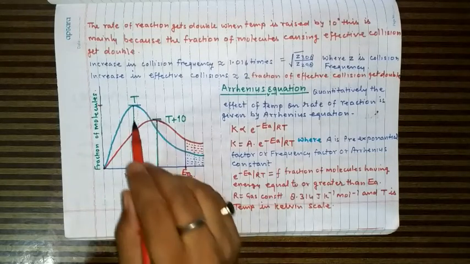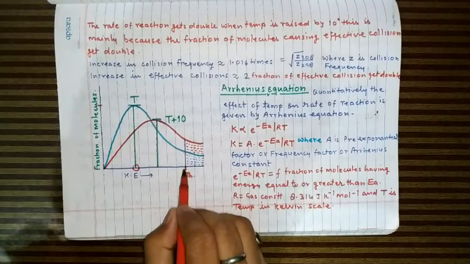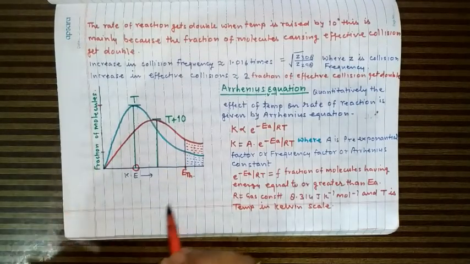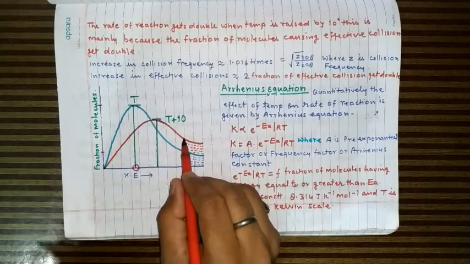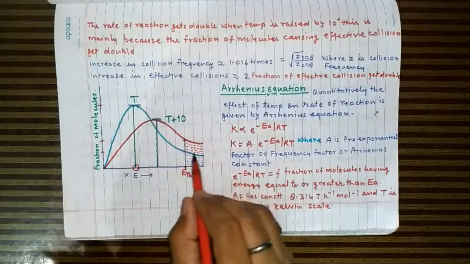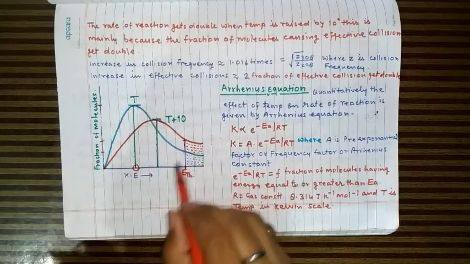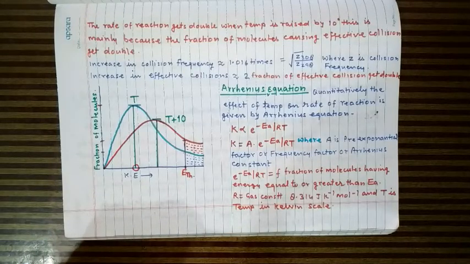Now you see, at T temperature the fraction of molecules having energy, either this threshold energy or greater than this, is only this much. Now when the temperature is raised by 10 degree, you see it is obvious that the fraction of molecules get almost double. Now area enclosed under this become almost double, so that's why the rate of reaction get double. So this is the reason why the rate of reaction get double for 10 degree rise of temperature.